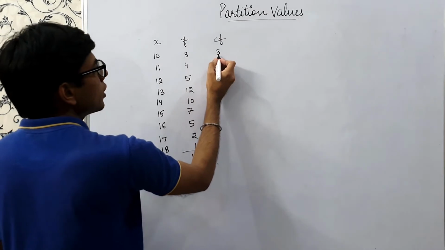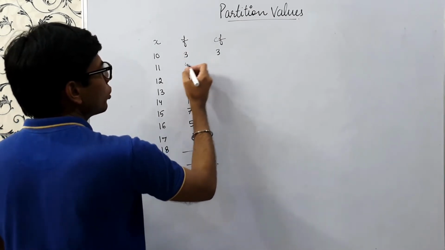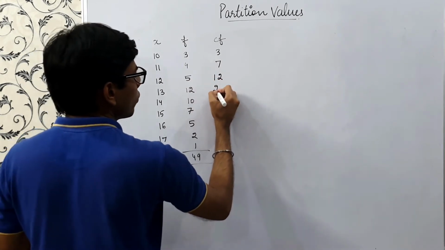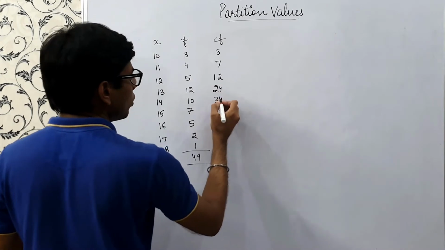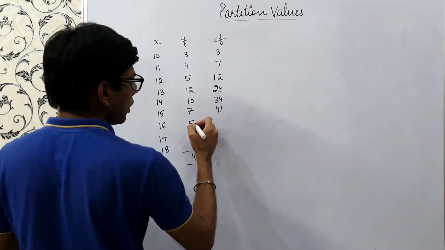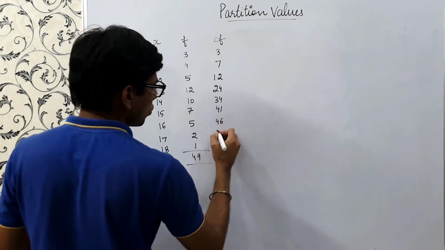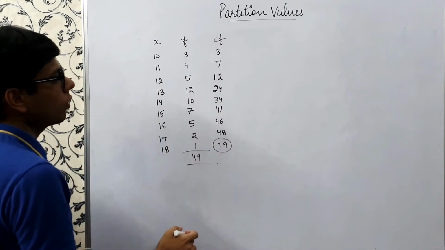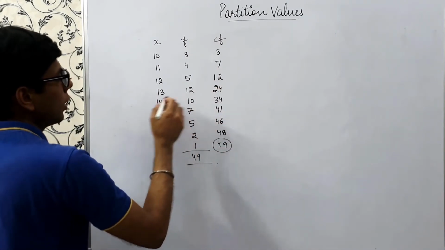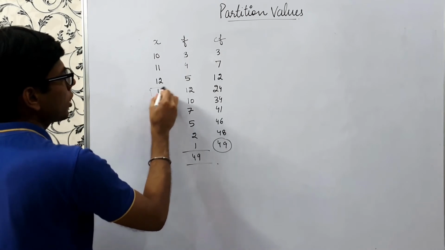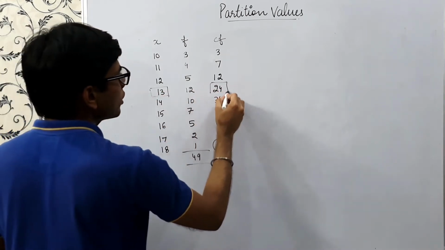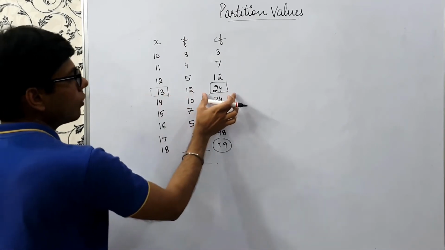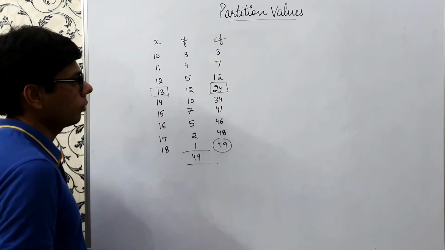So the first one is the same as the frequency 3, then it goes 3 plus 4, 7, 7 plus 5, 12, 12 plus 12, 24, 24 plus 10, 34, 34 plus 7, 41, 41 plus 5, 46, 46 plus 2, 48 and 49. So these are the cumulative frequencies. So what does that mean? If we read this line, this is 13, right? And its cumulative frequency is 24. So till the observation 13, including 13, we have covered 24 observations, right?